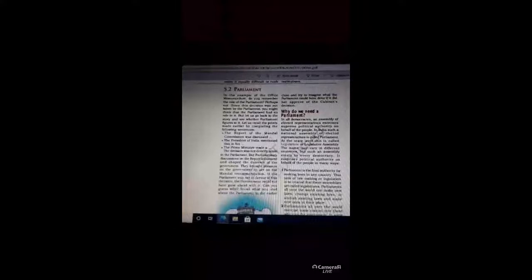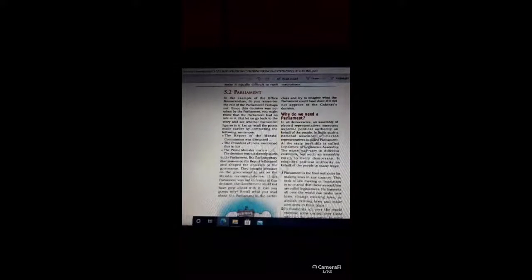At the state level, this is called the legislature or legislative assembly. The name may vary in different countries, but such an assembly exists in every democracy. So the state legislature is also known as legislative assembly.